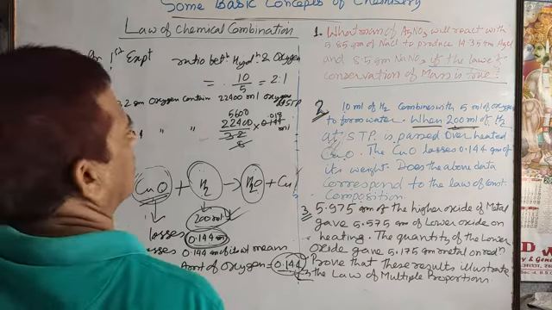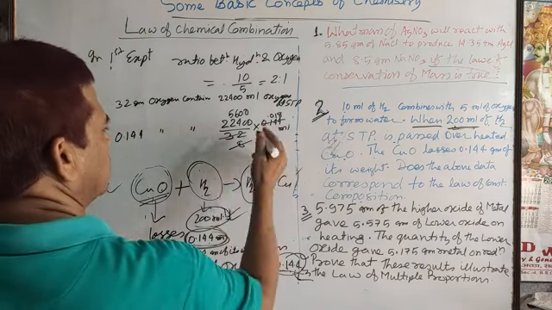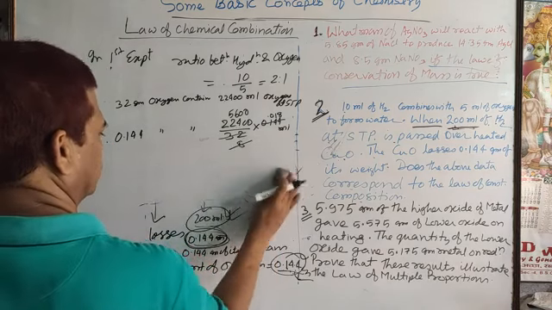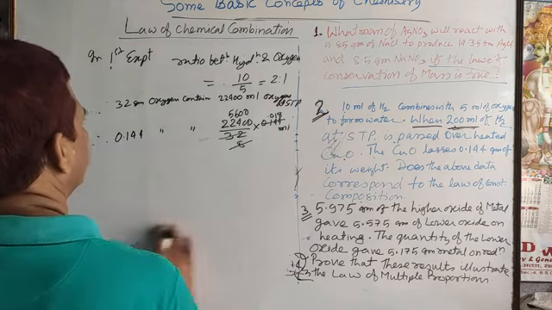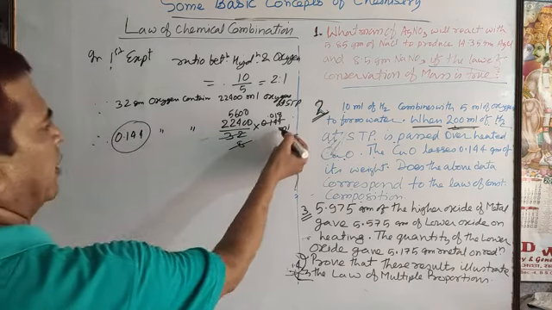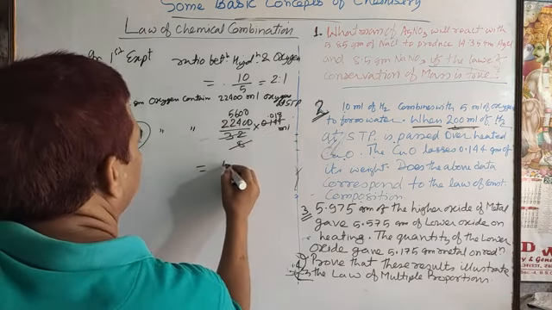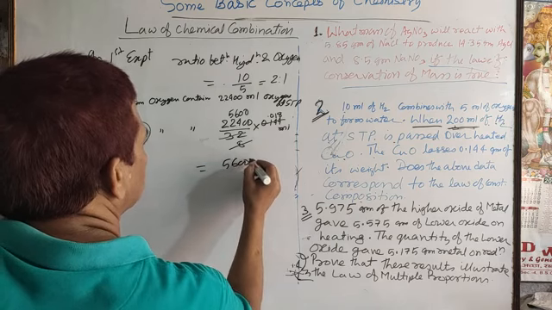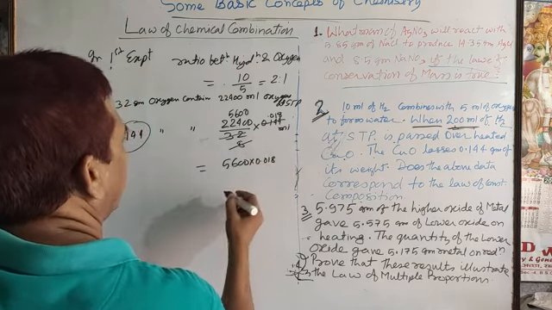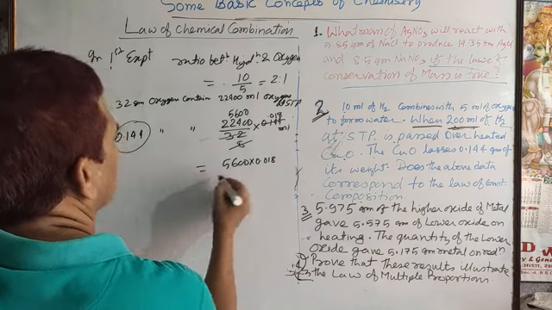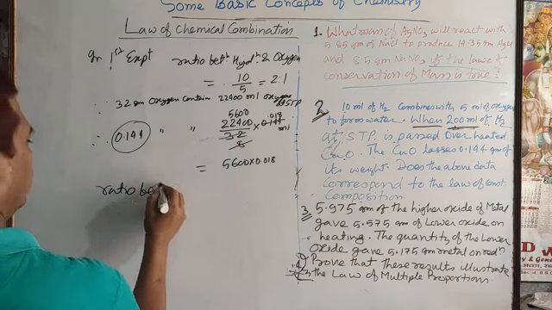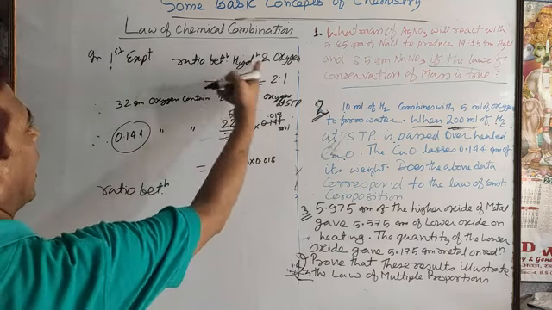Just find the ratio. The amount of oxygen in volume is calculated as 5600 into 0.018. Now find the ratio between hydrogen and oxygen.